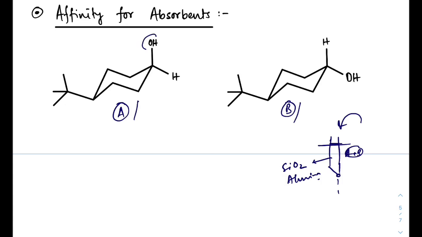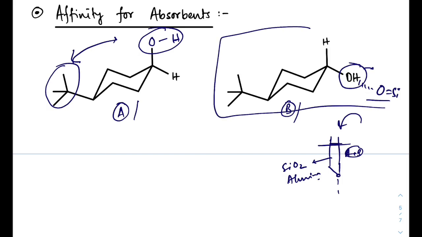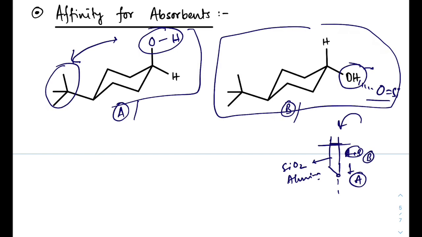As this OH and the third group are in syn position, this alcoholic hydrogen is not as exposed as this equatorial hydrogen because the third group is on the same side of that hydrogen. Therefore this OH, as it is more exposed, easily binds with the silica. It hydrogen bonds with the silica and binds strongly, therefore it is more polar than that. So first A will come down and then B will gradually come, therefore we can separate A and B.